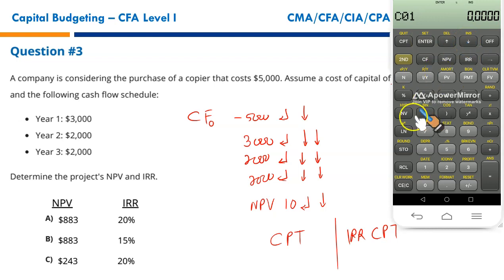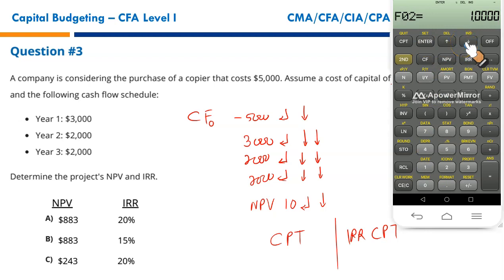Next cash flow, in the next year, is 3,000. Enter. Down arrow key. How many 3,000s do we have? What's the frequency? 1 only. Simply press the down arrow key again. Cash flow for the second year, 2,000. Enter. Down arrow key. How many 2,000s do we have?